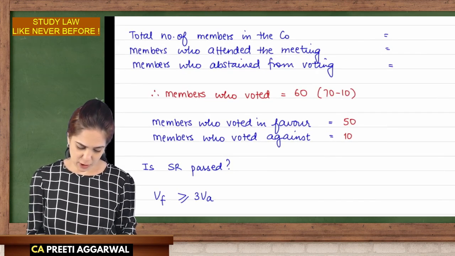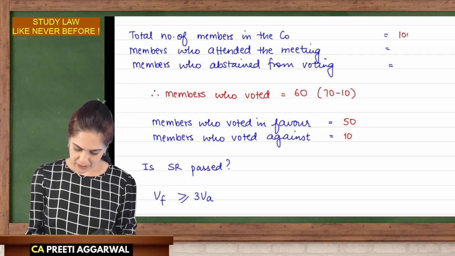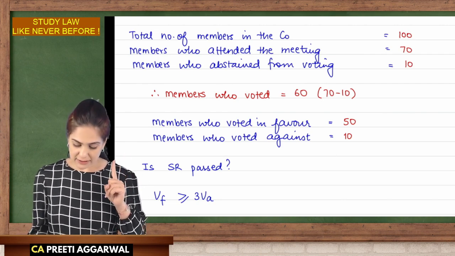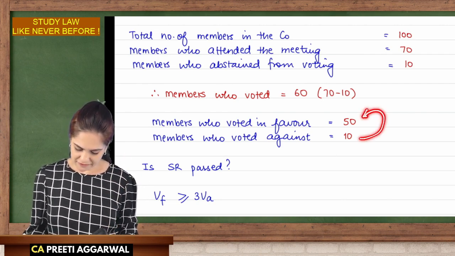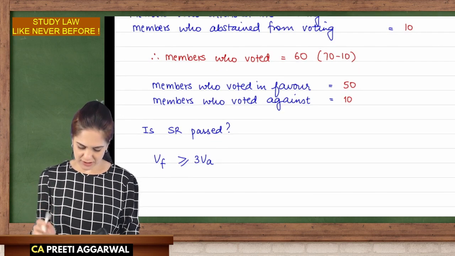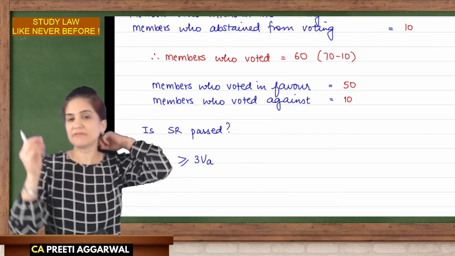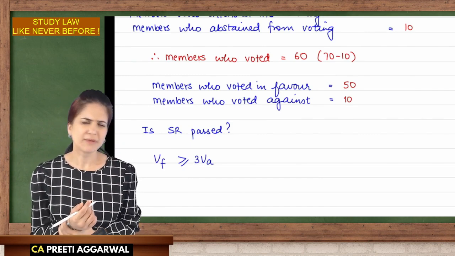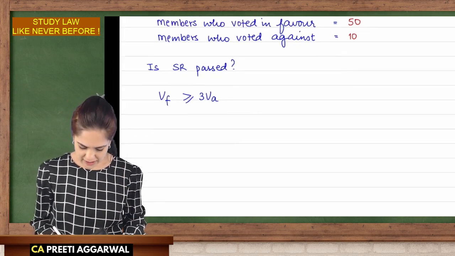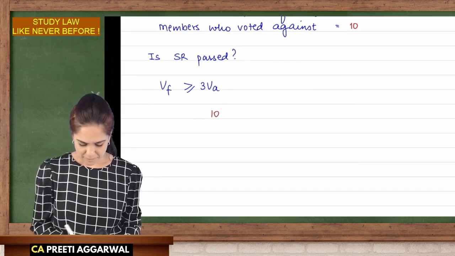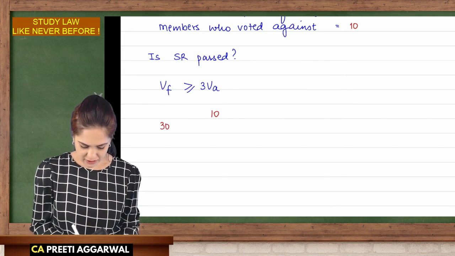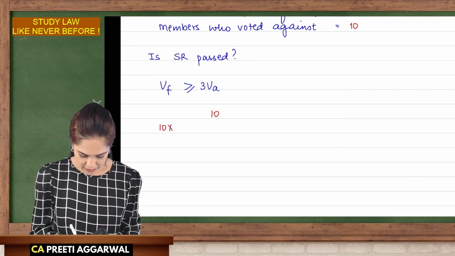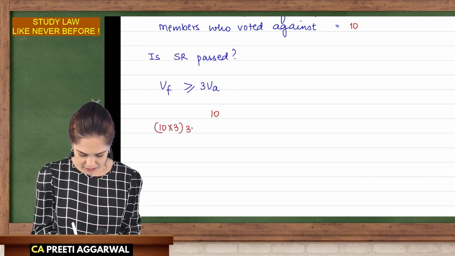What is the total number of members? Again, I'm taking 100. 70 attended, 10 did not vote, 60 voted. 10 cast votes against and 50 cast in favor. To pass a special resolution, the votes cast in favor must be 3 times the votes cast against. If the votes against are 10, votes cast in favor should be at least 30. So 10 into 3, it should be at least 30.